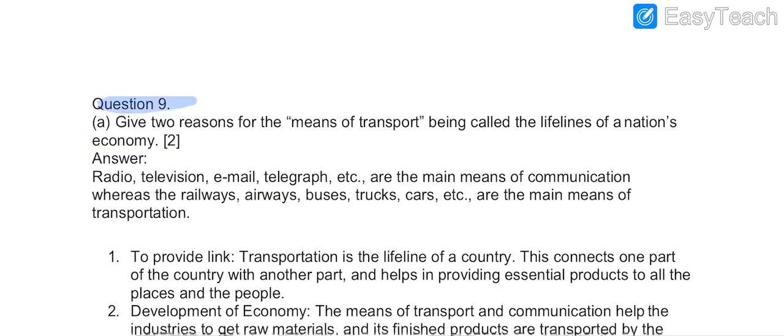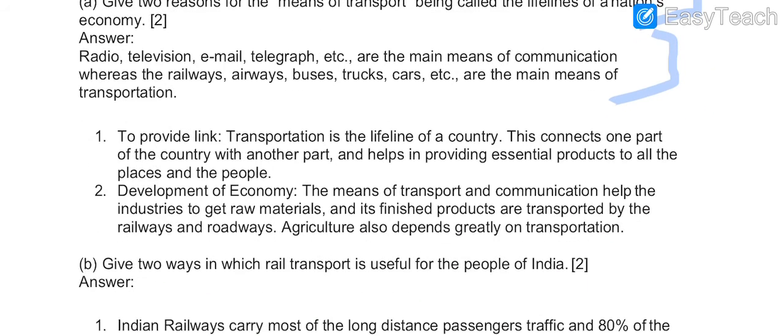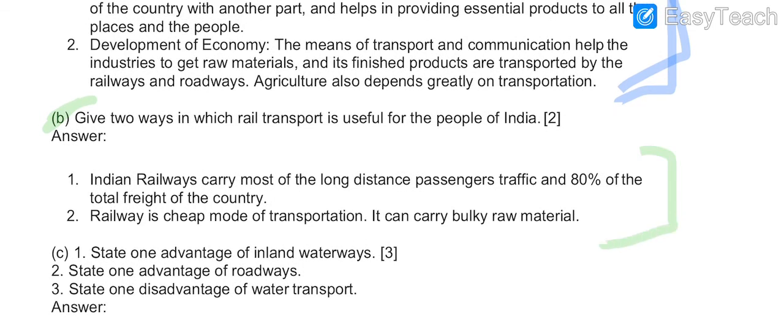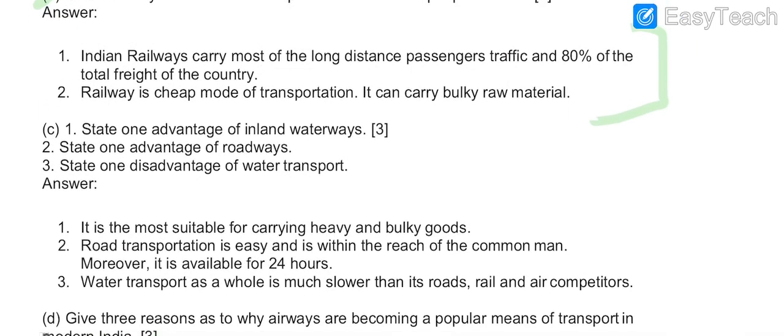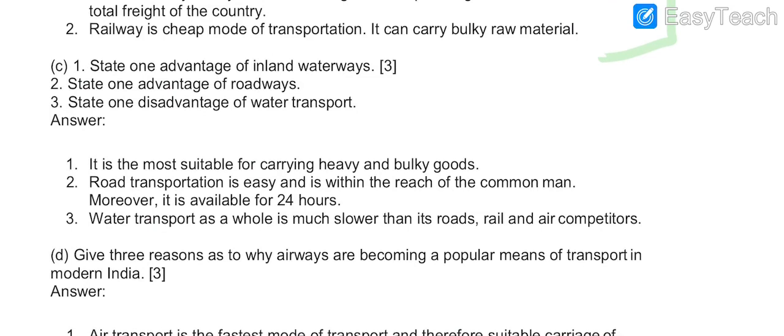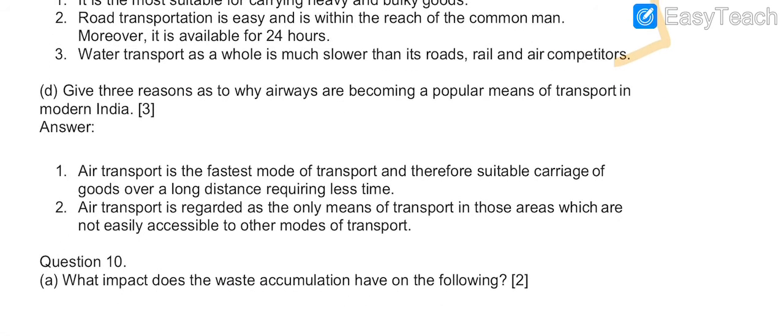Coming to question number 9. A part question is this, answer is this. This is also part of the A answer only. Coming to B part, these are the answers. Coming to C part, questions are this and answers are this. Moving to D part, the question is this and answers are this.